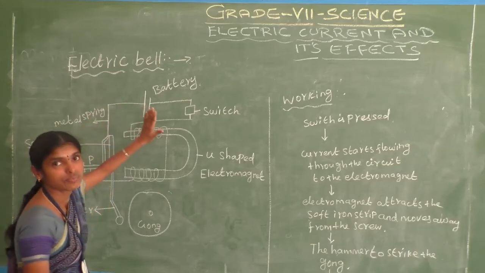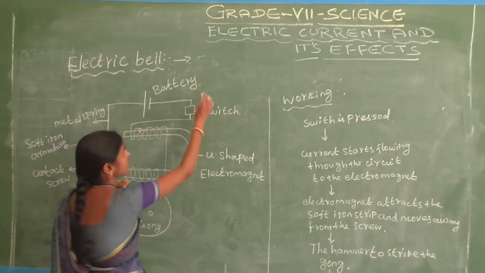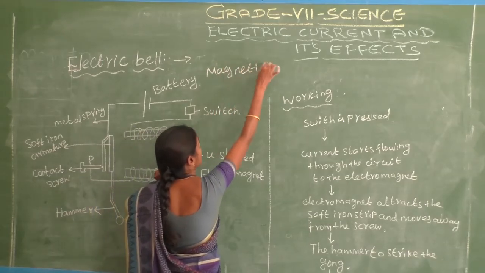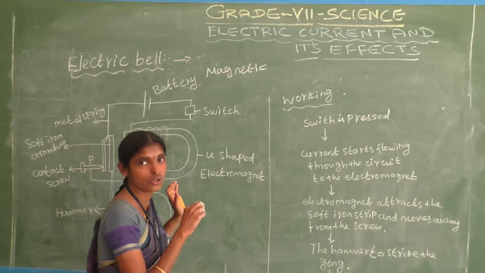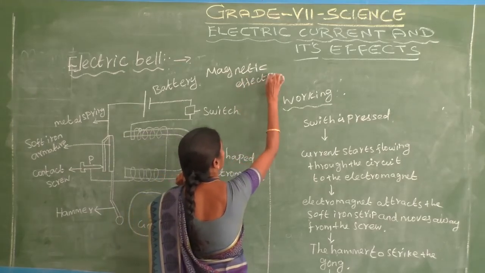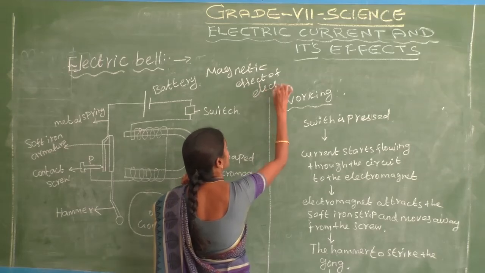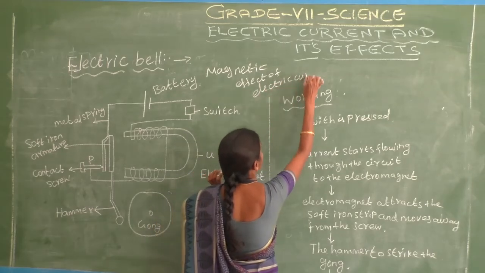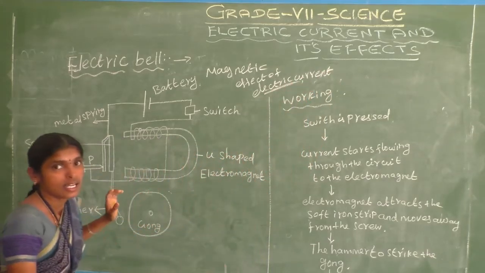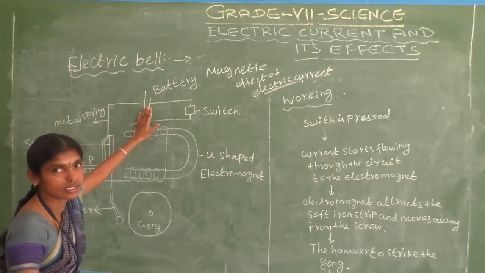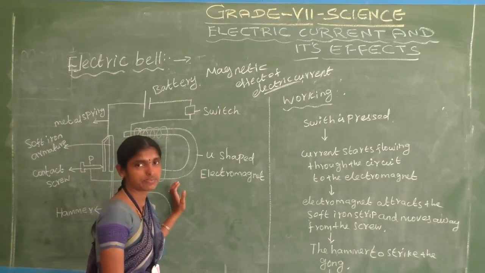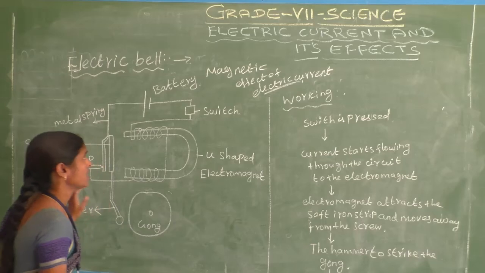We have discussed the magnetic effect of electric current. The electric bell works on the magnetic effect of electric current. Do you understand? Okay, see here.